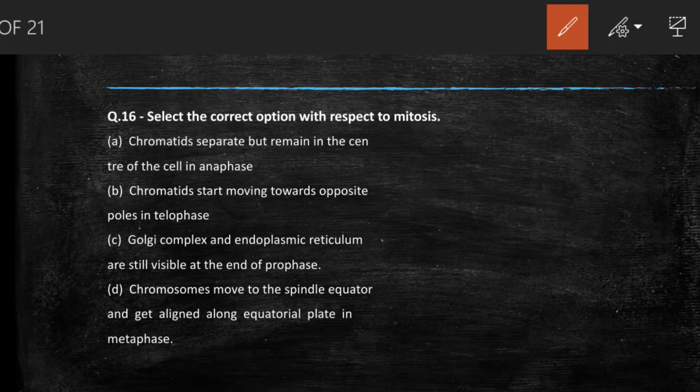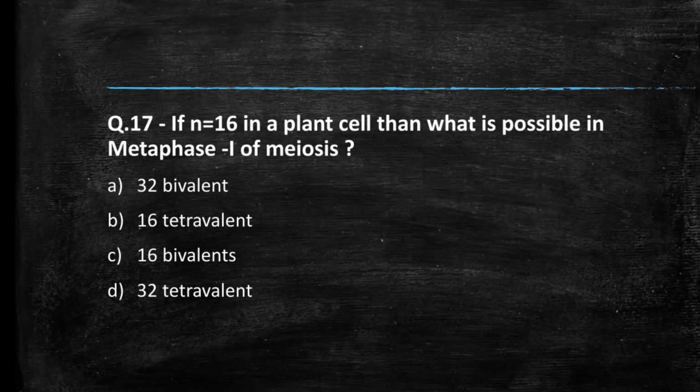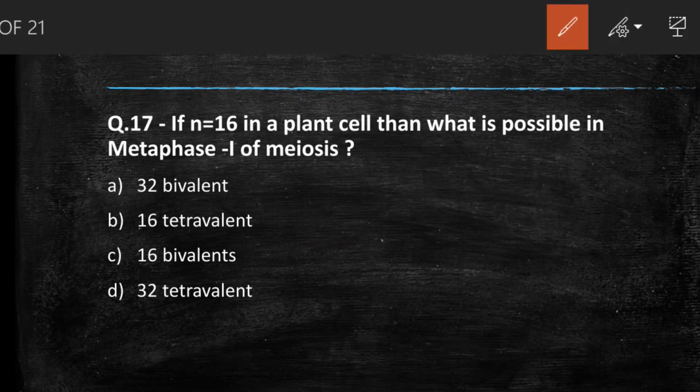So the right answer to this question is option D, all the above statements. Three statements are wrong and D is right. Next we see, if n equals 16 in a plant cell, then what is possible in metaphase first of meiosis? 32 bivalent, 16 tetravalent, 16 bivalent, 32 tetravalent. Students, comment your answer.